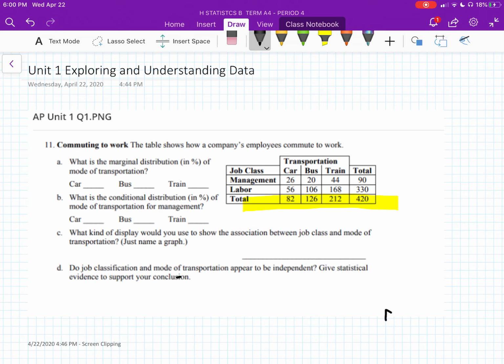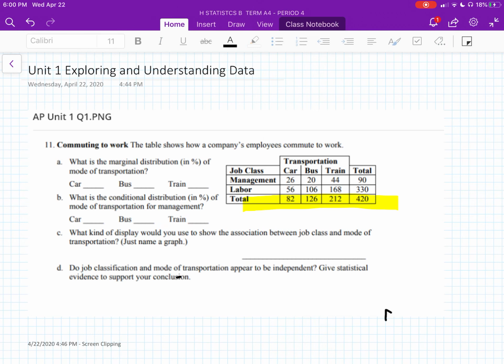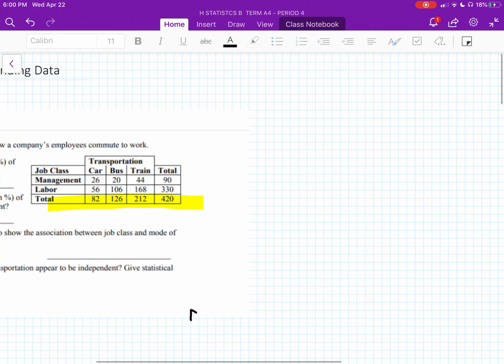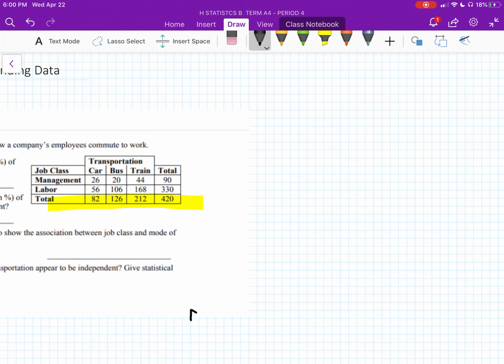Let's just do it here for letter A. The marginal distribution for the car would be 82 over 420.